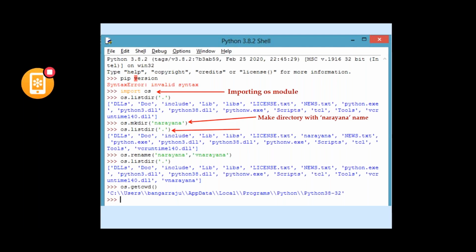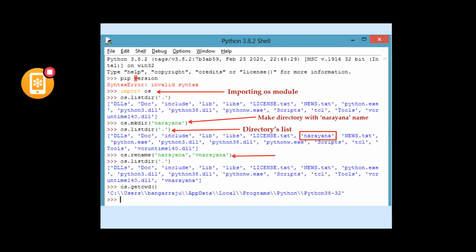For that we are using os.listdir. We are specifying each and every file, so we pass an argument, a dot, to listdir. This dot is an operator which is used as all, so all the directories from the OS will be displayed. It displays the directory list, and the directory that I have created is listed there.